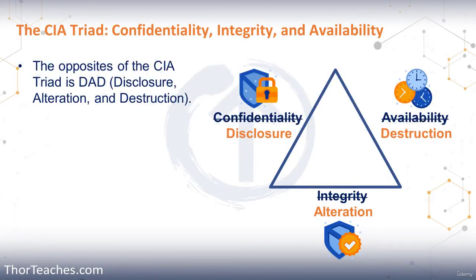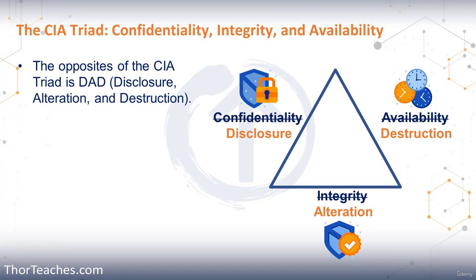In this lecture, we're going to talk about the opposites of the CI triad: confidentiality, integrity, and availability. On the flip side, they are disclosure, alteration, or destruction, or DAD. Here again, things are what they sound like, and luckily throughout the course, you'll see that most cybersecurity terms are what they sound like. If our data is disclosed, that is the opposite of confidentiality.